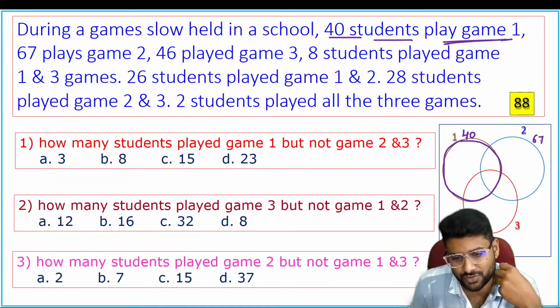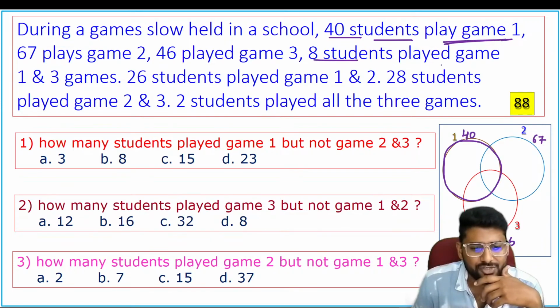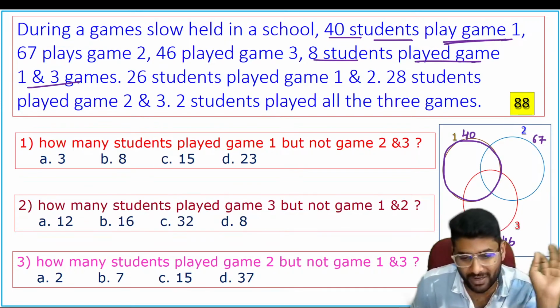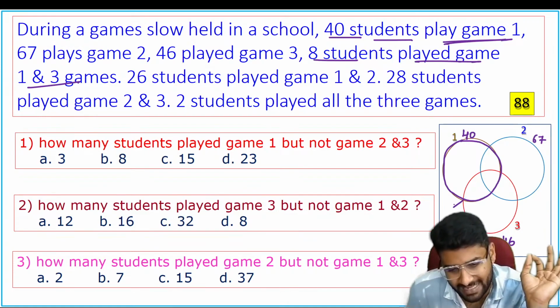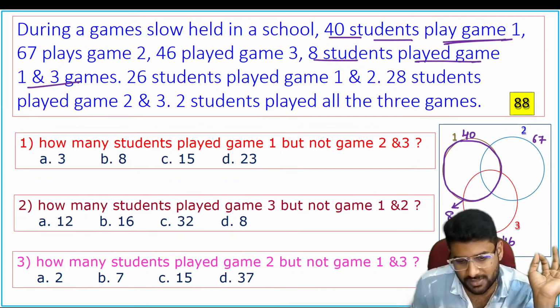67 play game 2 and 46 play game 3. And 8 students play game 1 and 3, guys. Again, it is also outside. Most of the students consider that number inside. That is a wrong one. Now, 8 students also play 1 and 3. 1 and 3 means the information deals with the entire intersection.